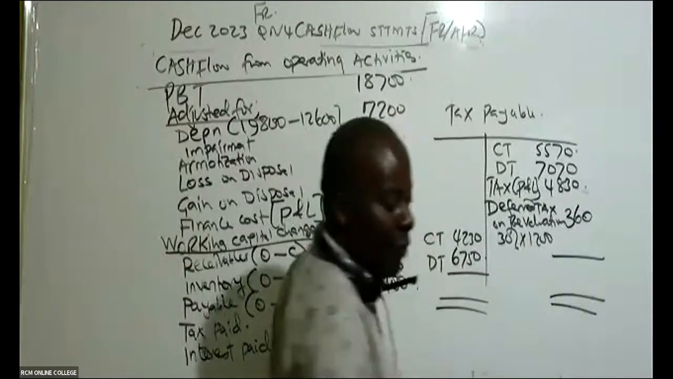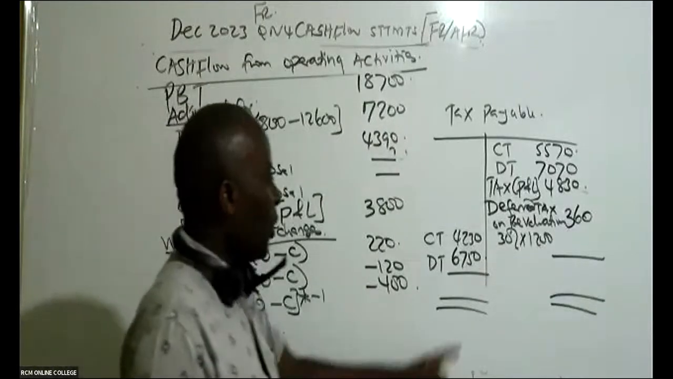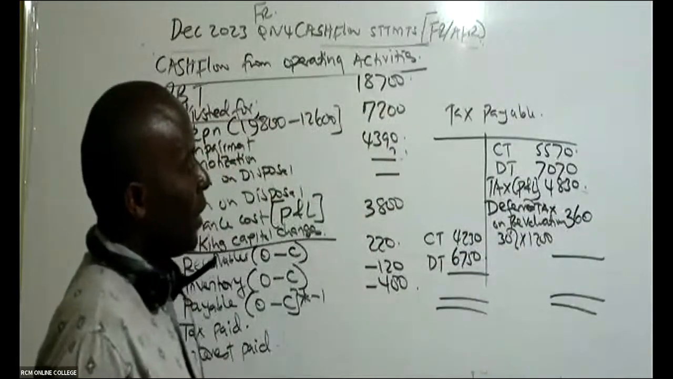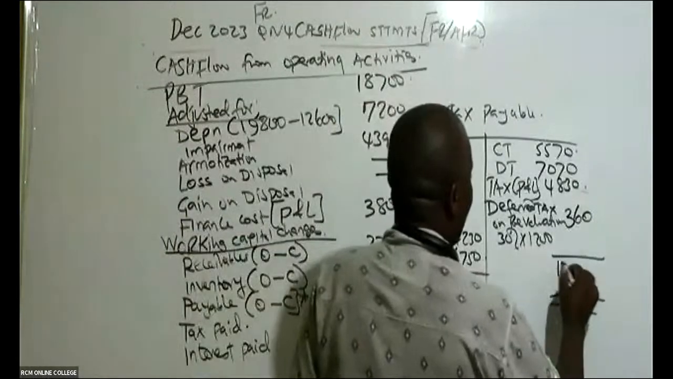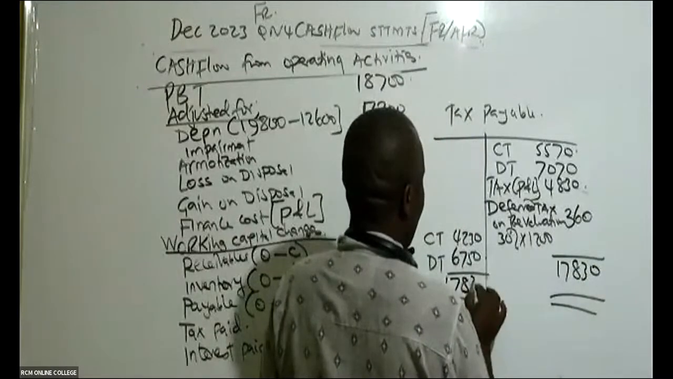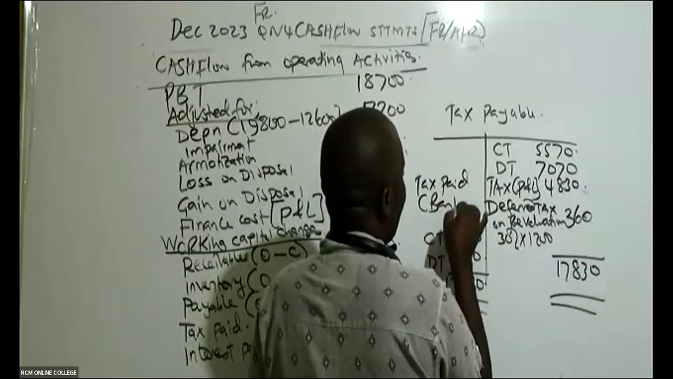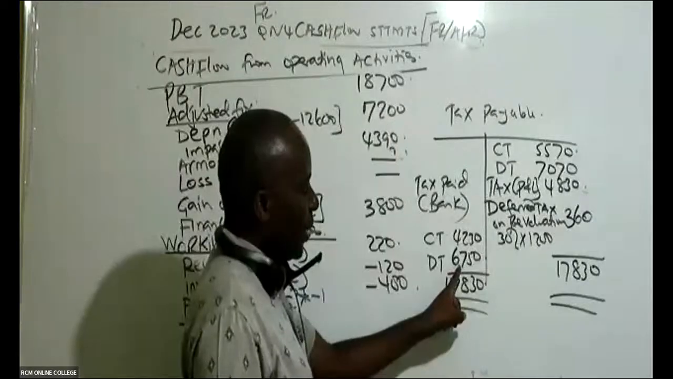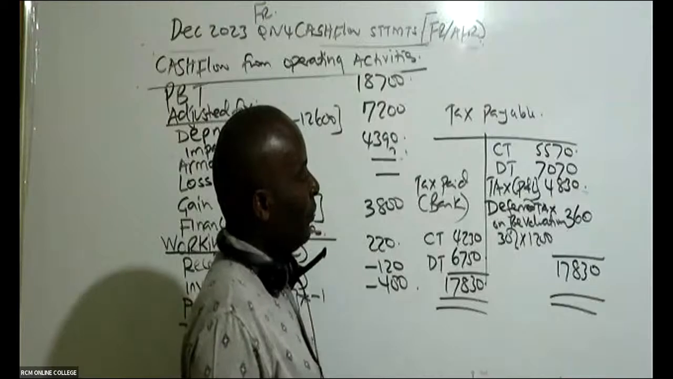Now give me the balancing figure. I don't know which side is heavier. Of course, it will be this side. Please add everything on this side: 5,570 plus 7,070 plus 4,830 gives 17,830. The balance here will be tax paid, so in this case you credit your bank. It will be 17,830 minus 6,740 minus 4,230.